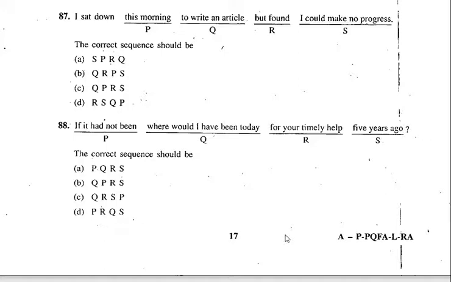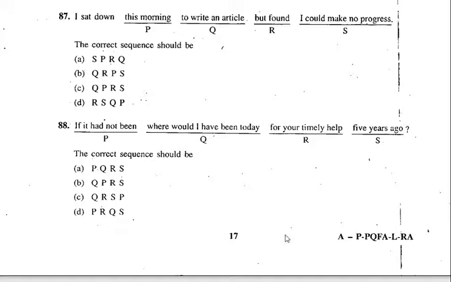Where would I have been today if it had not been for your timely help 5 years ago? QPRS. Correct?